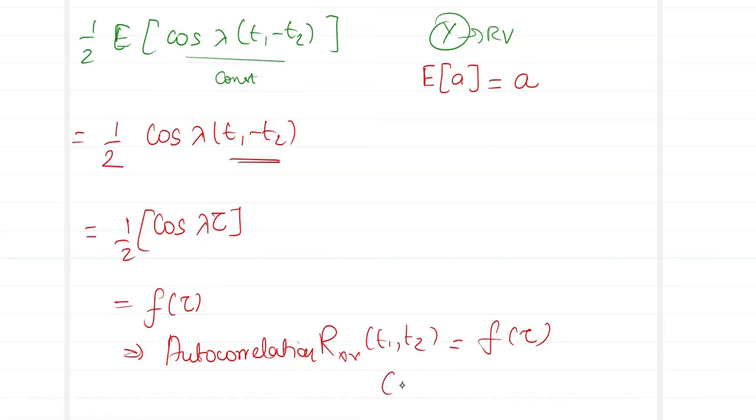Hence, from 1 and 2, what do we prove? From 1, we proved that mean is a constant. From 2, we proved that autocorrelation is a function of tau. So 1 and 2 prove that the random process x of t is a wide sense stationary process. So keep it in mind, whenever we need to prove WSS, the mean is a constant and the autocorrelation function must be a function of tau. If we are able to prove these two quantities, then we are done.